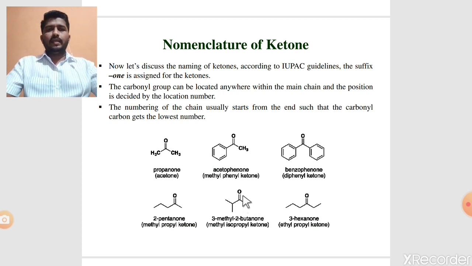Use the suffix -one, so in the case of butane the -e is replaced by -one, butanone. The position of this carbonyl group is the second position, and there is one more substituent, a methyl group, at the third position, so 3-methyl-2-butanone. Similarly, the longest continuous chain of carbon atoms contains 6 carbons, so hexane, and the last -e is replaced by -one due to the presence of this carbonyl group. The suffix of this carbonyl group is -one, and its position is the third position, so the IUPAC name is 3-hexanone. Okay.